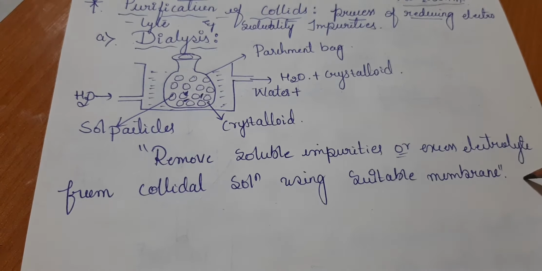Once the filter paper is dipped in that, next it is passed over formaldehyde. Once we pass it over formaldehyde, we reduce the pore size of the filter paper.